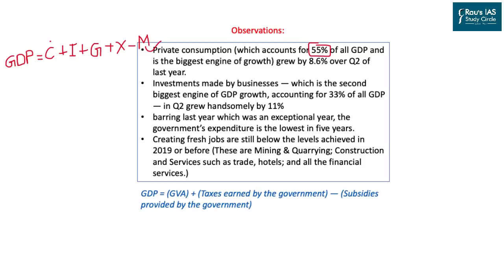I is the investment made in the economy by the private sector. G is the government expenditure or spending in the economy. X is the income that the country earns by exporting outside the nation, and M stands for the total imports. As you can see, C, according to this data, the private consumption, contributes about 55%